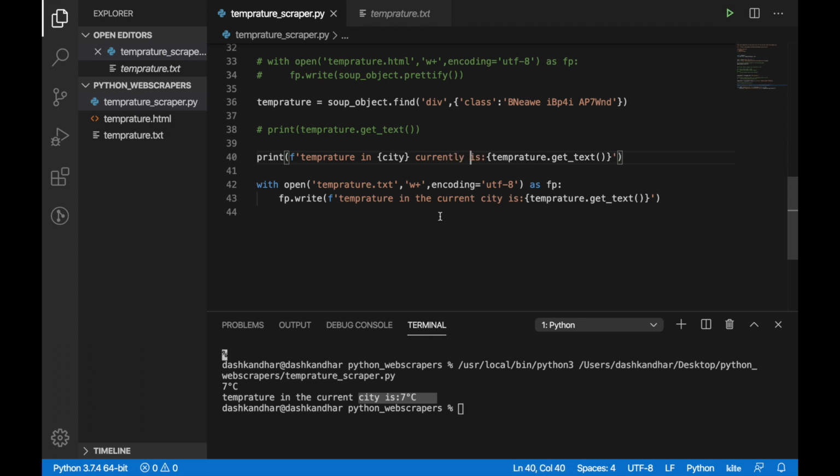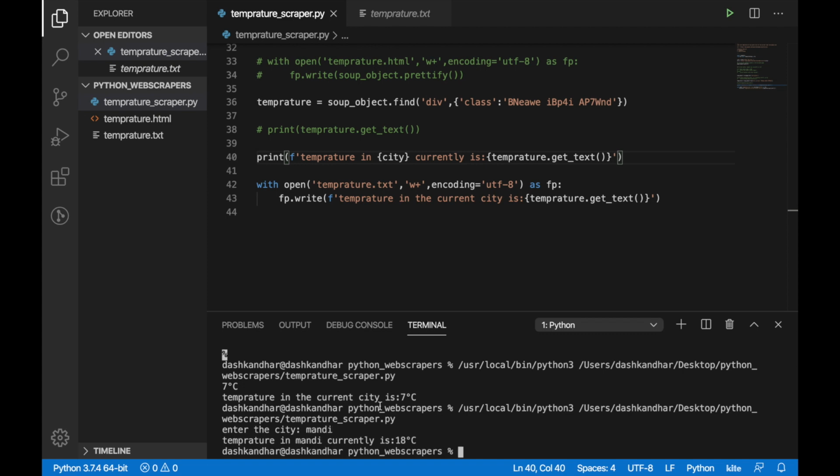So let's give it a final run and the whole code is complete. This time we'll use something else. We'll go to Mandi. It's a place in Himachal Pradesh, very beautiful. So now the current temperature in Mandi is 18 degrees Celsius and we have it on file.